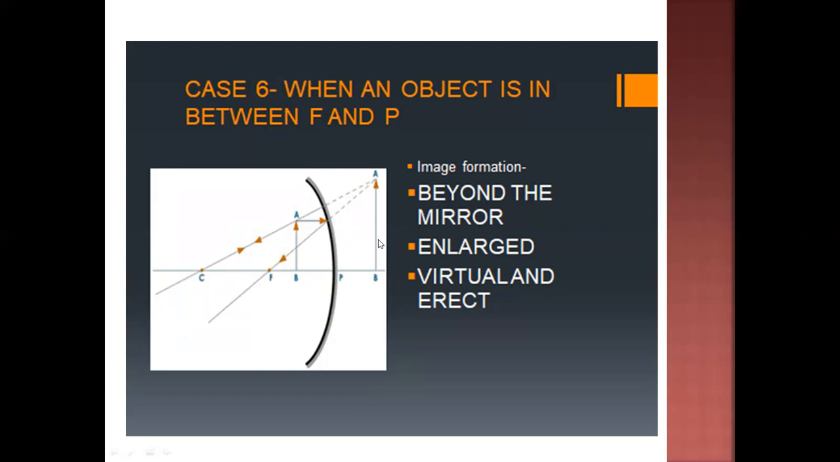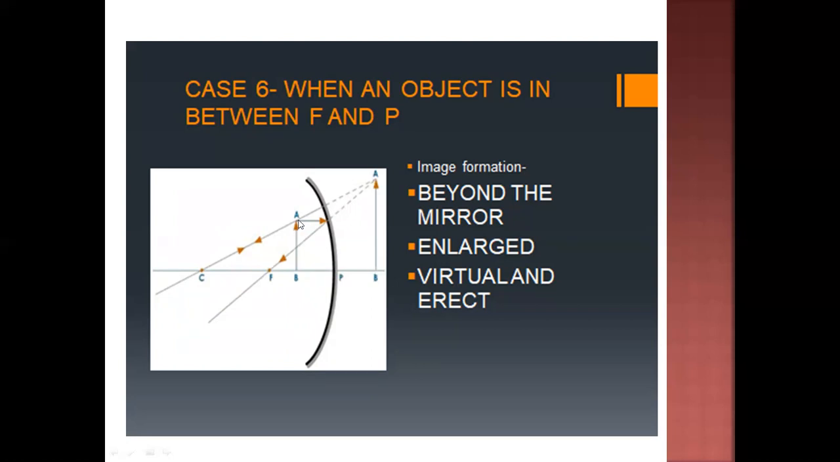The image is formed behind the mirror and it is virtual. The difference between virtual and real is this: a real image can be formed on the screen, but a virtual image can't be formed on the screen. The virtual image is always formed behind the mirror, and whatever is behind the mirror is considered to be virtual. Real is always inverted and virtual is always erect. So in this case only, when the object is between F and P, the image is formed behind the mirror and it is virtual, erect and highly enlarged.